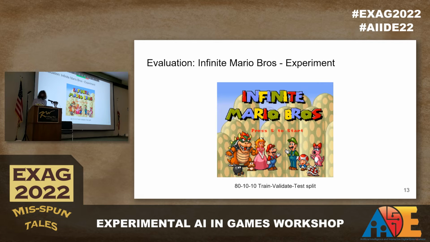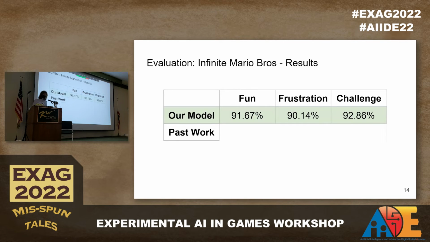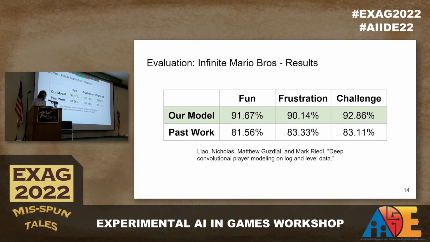Our results here are shown in the top row of that table, where we're achieving about 92% accuracy, or 90% accuracy across the board, compared to the past state of the art, which is achieving around 82% accuracy. It looks like we're onto something by looking at localized log and level information.